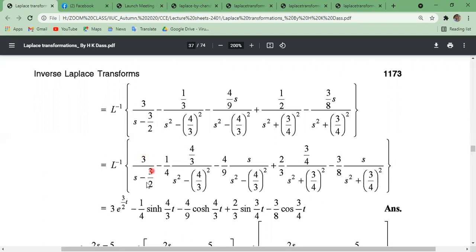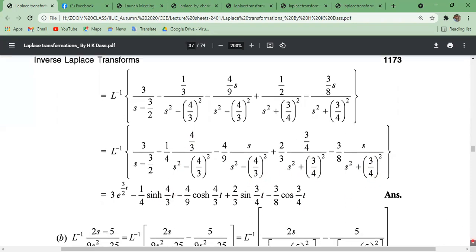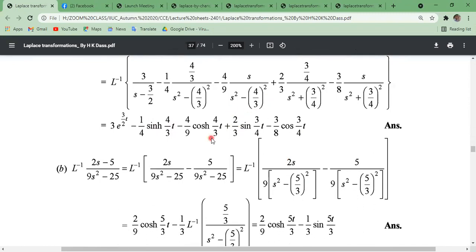Okay, this inverse Laplace transformation can be written as e to the power at, where m is 3 by 2, s minus a. Okay, a shifting property, remember it. Similarly, another shifting property, 1 by a sine hyperbolic at. Okay, 1 by 4 sine hyperbolic at, where m is 4 by 3. Here a equals 4 by 3. Here also a equals 3 by 4. Here a equals 3 by 4. So putting all these inverse Laplace transformations together, we get the required result.